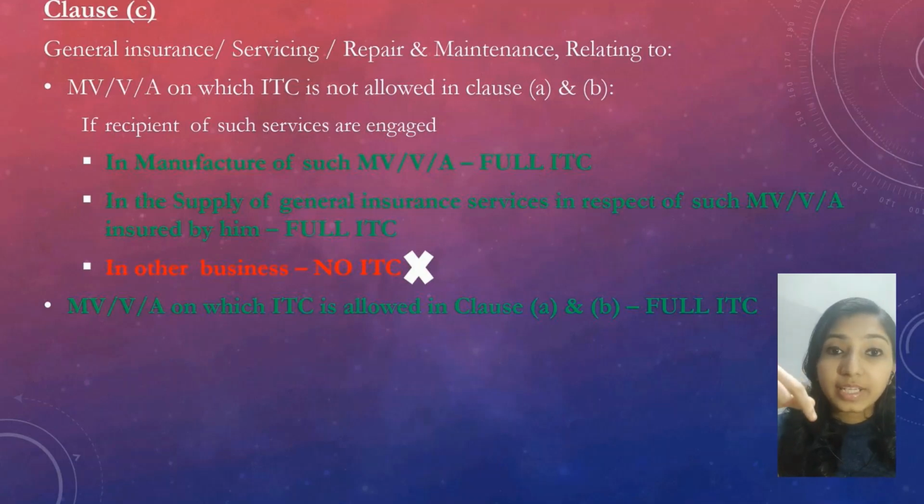Also, for the motor vehicle, vessel or aircraft on which ITC is allowed under clauses A and B, which we have discussed earlier, 100% input tax credit can be claimed on general insurance, repairs and maintenance or servicing relating to that motor vehicle, vessel or aircraft. But if ITC is not allowed on such motor vehicle, vessel or aircraft, no ITC can be claimed on repair, services or general insurance of such motor vehicle, aircraft or vessels.